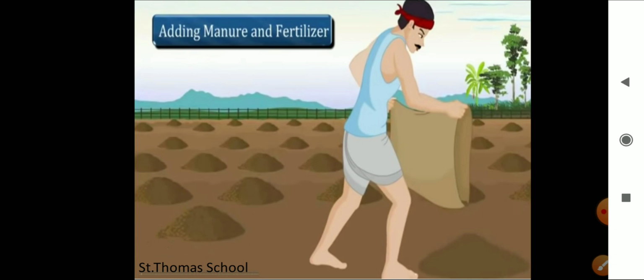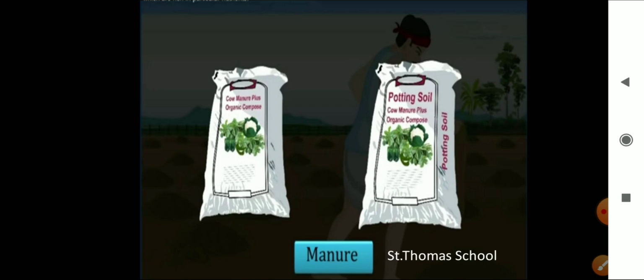If you do improper or insufficient manuring, it will result in weak plants. Here, manure. Manure is an organic substance obtained from the decomposition of plant or animal waste. I repeat, what is manure? Manure is an organic substance obtained from the decomposition of plant or animal waste.